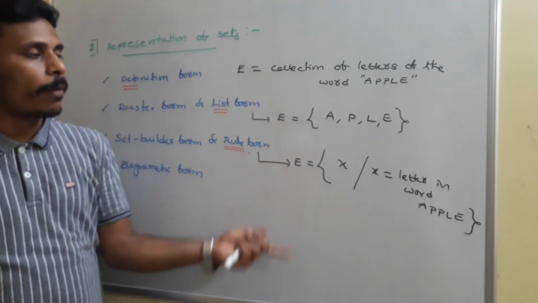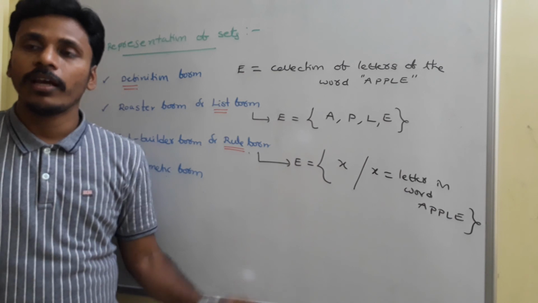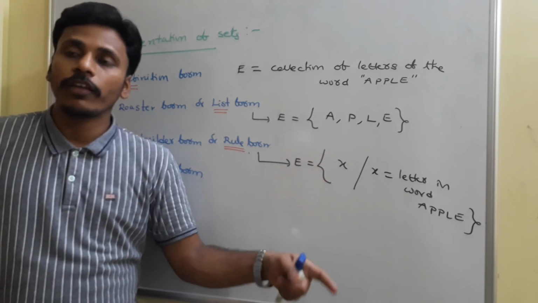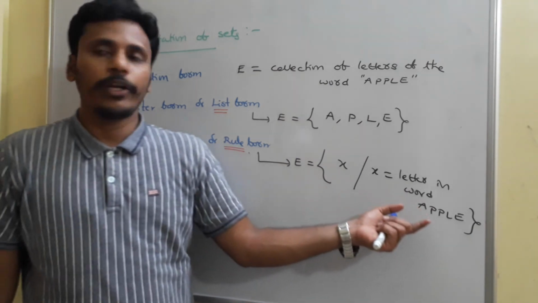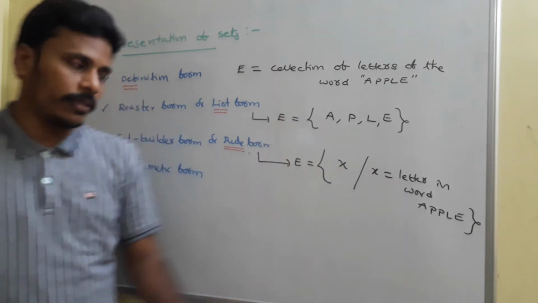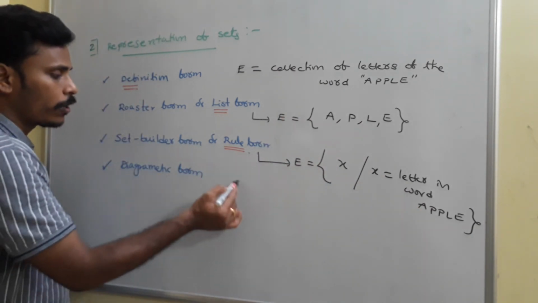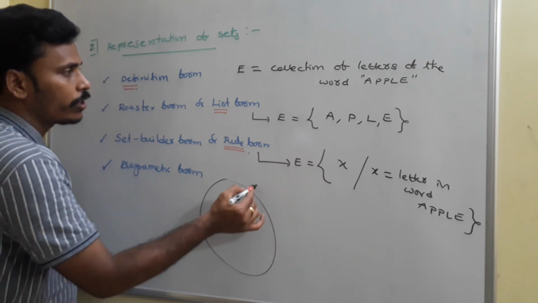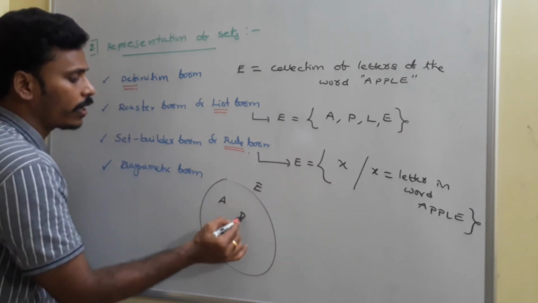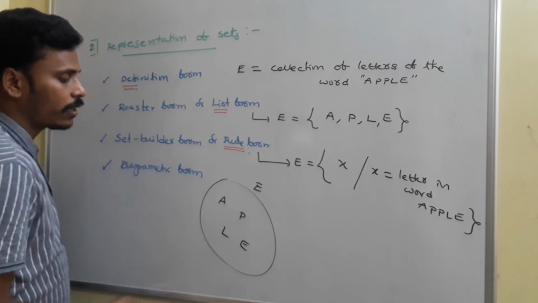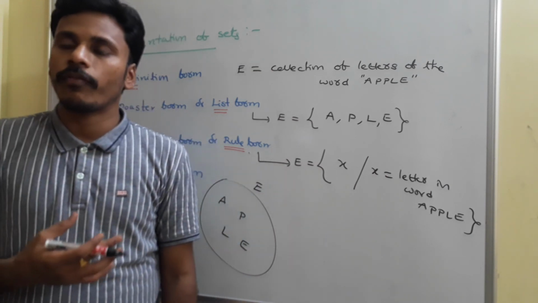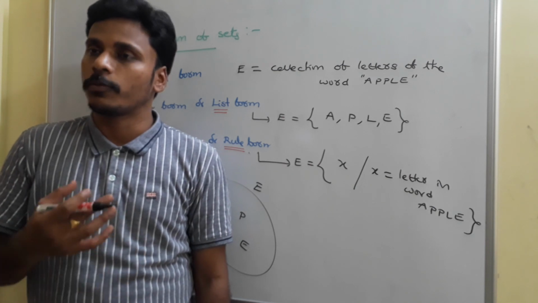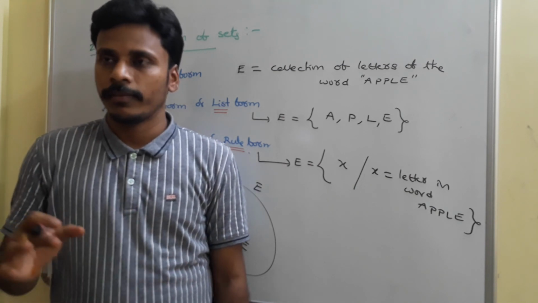The definition form again just works like a rule form. If they are numbers, then we try to give some mathematical rule, but they are alphabets, so no need to search for that. Just write it like that. Whereas coming to the diagrammatic form, you just take a circle, name it E, and take A, P, L, E in that circle, and this is the diagrammatic representation. So this way of representing a set in 4 different ways is possible for each and every set.